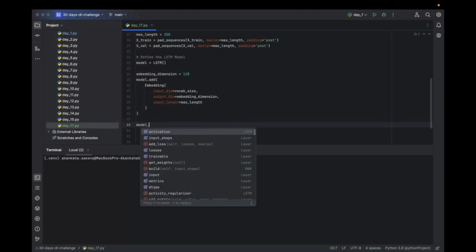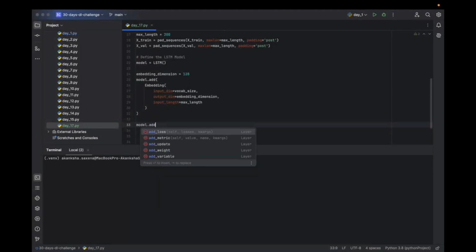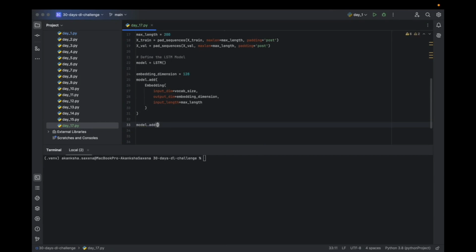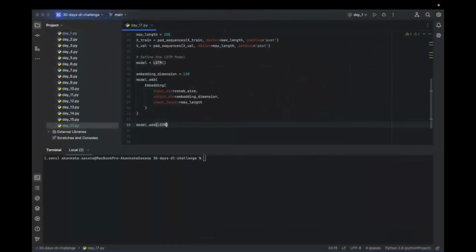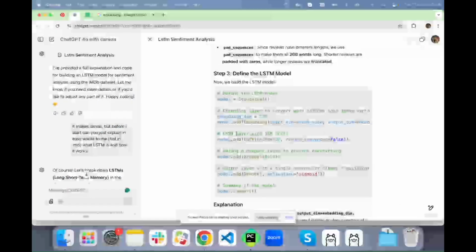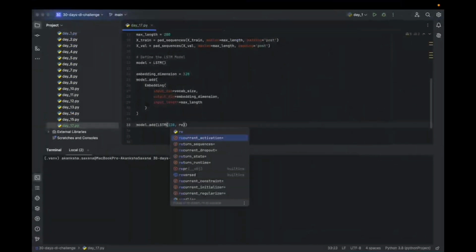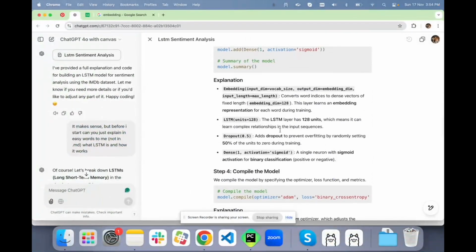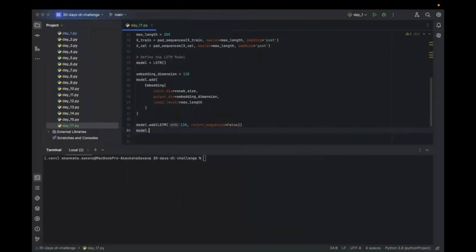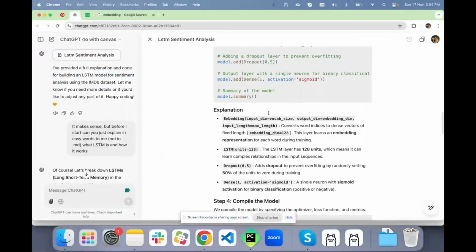Then we have model.add, an LSTM layer of 128 neurons where return sequences is going to be false. The LSTM layer has 128 neurons, which means it can learn complex relationships in the input sequence. Then we will add the dropout layer to randomly drop 50% of neurons to prevent overfitting.